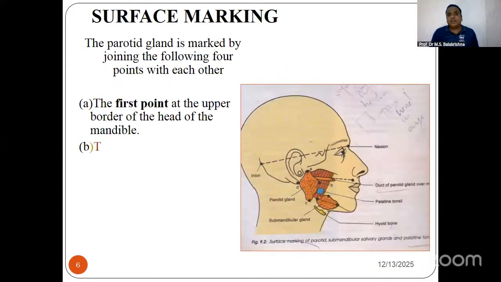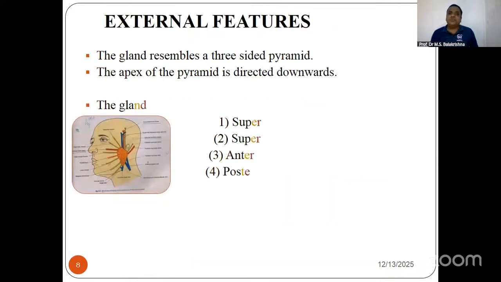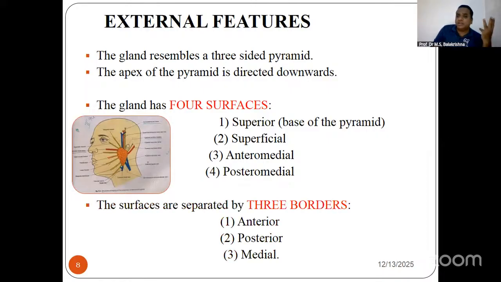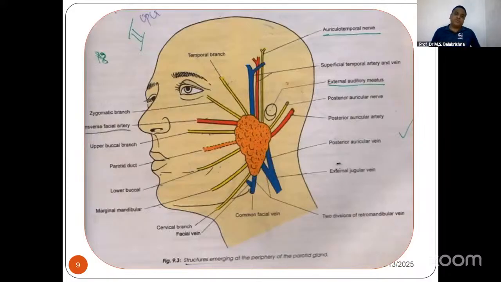Then coming to the surface marking, that's not required for you. So then you should know the structures passing through the gland. You've got 4 surfaces: superior, superficial, anterior medial, posterior medial. And then you've got 3 borders, that is anterior, posterior, and medial. Whatever it is, this is the diagram that you should know.